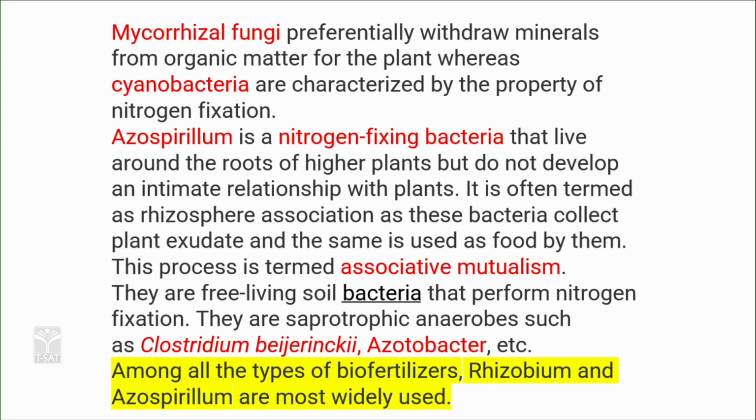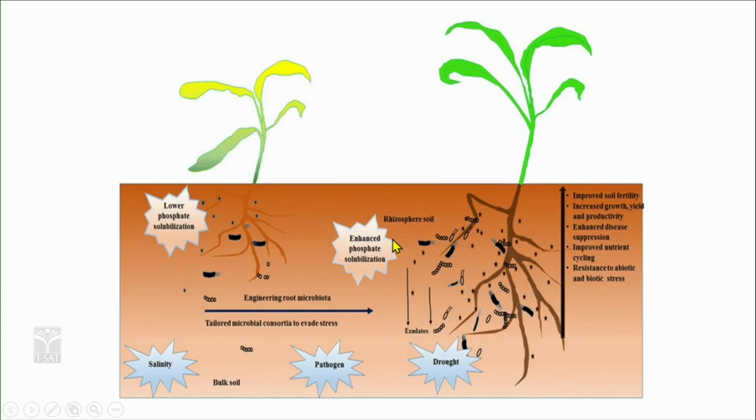Among all the types of biofertilizers, Rhizobium and Azospirillum are the most widely used biofertilizers. So, these are known as rhizophores. These are microorganisms living in the soil that make some organic matter and inorganic matter disintegrate and make the fertilizers or minerals available in elemental form where the plants can assimilate them. This is being done by these microorganisms living in the soil, helping in the plant growth and development.